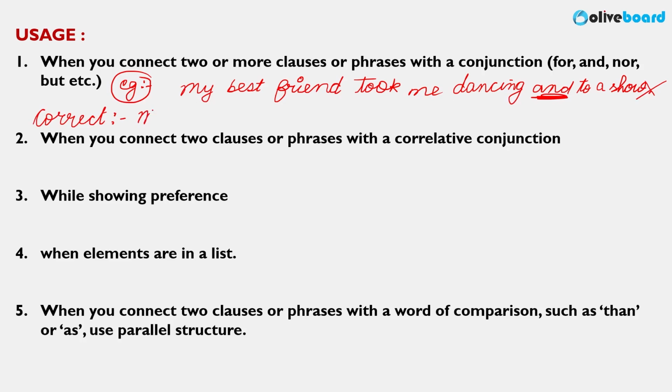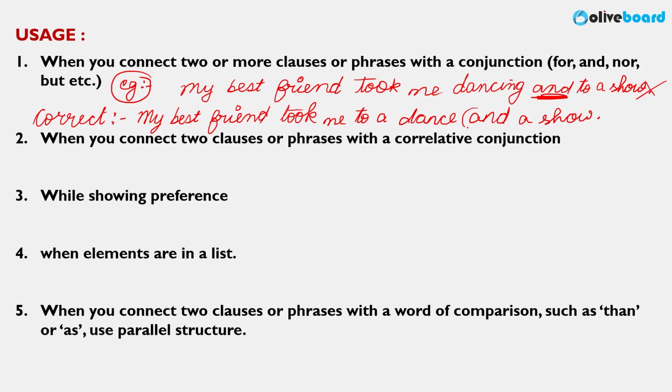It will be: my best friend took me to a dance, and conjunction is what we are using here, a show. When we are using these conjunction words, remember you follow the rule of parallelism. My best friend took me to a dance and a show.